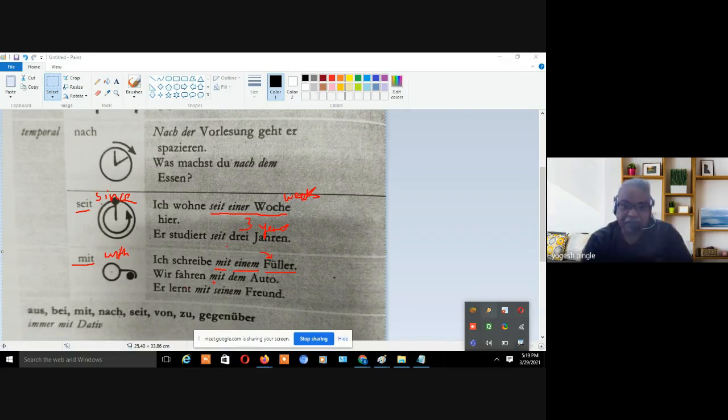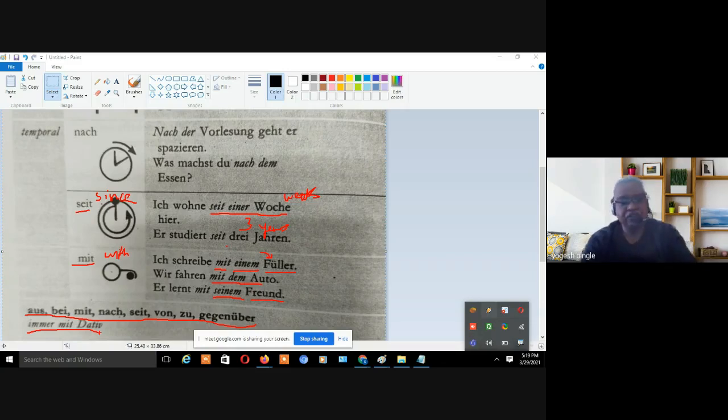Wir fahren mit dem Auto. We are traveling with the car. You can look at this: das Auto, dem Auto. Er lernt mit seinem Freund. He is learning, or he learns, with his friend, right? So aus, bei, mit, nach, seit, von, zu, gegenüber are always with dative.